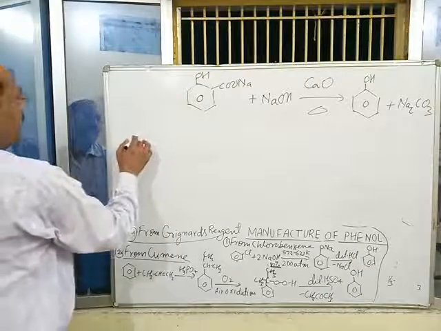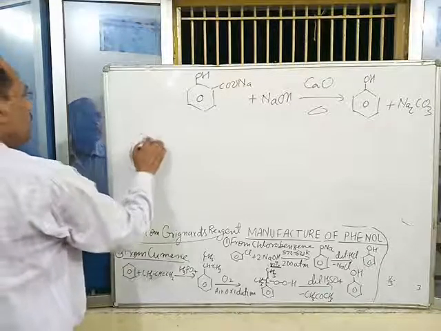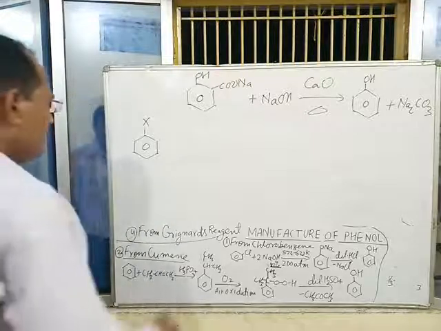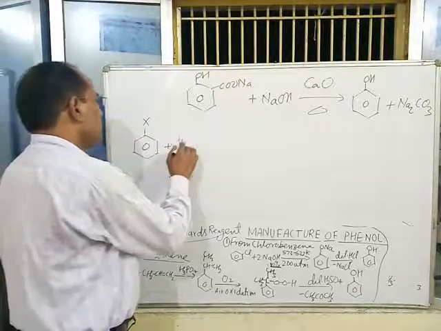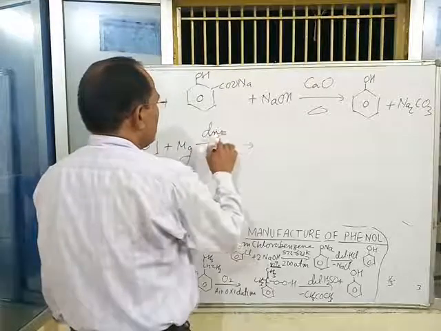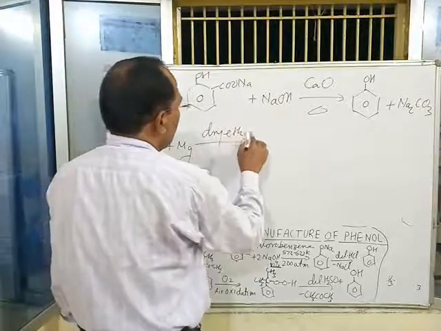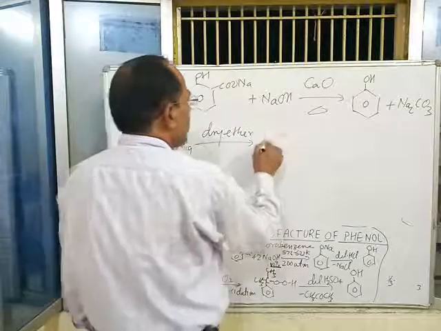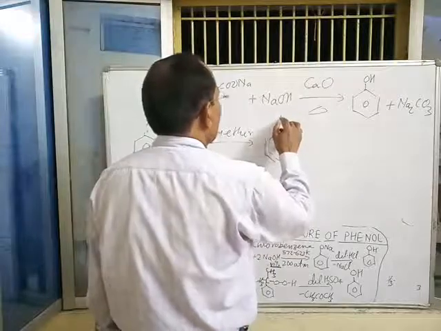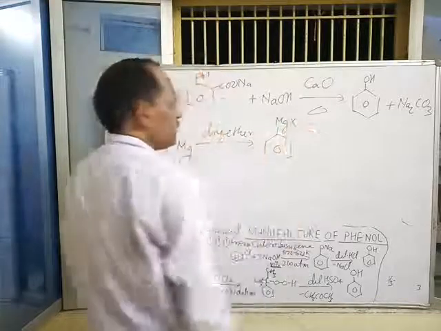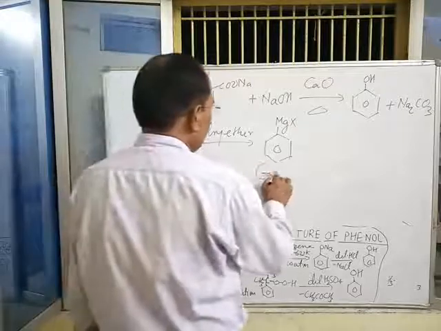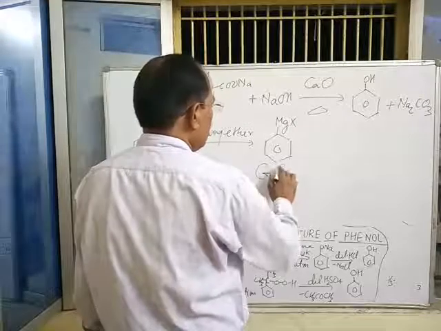When halobenzene is treated with magnesium in dry ether, Grignard reagent is obtained. Aryl magnesium halide is obtained. This is Grignard reagent.